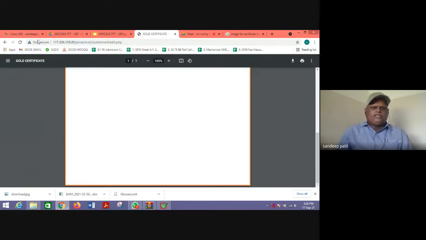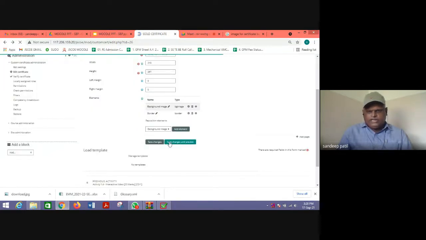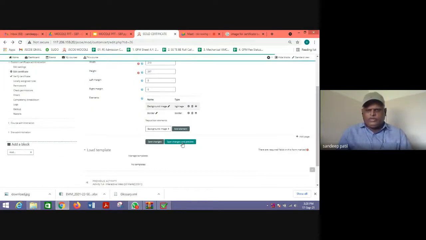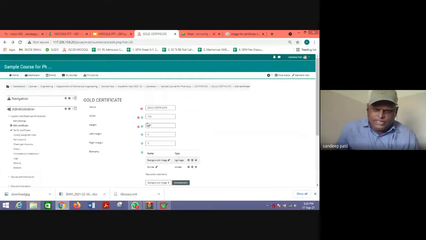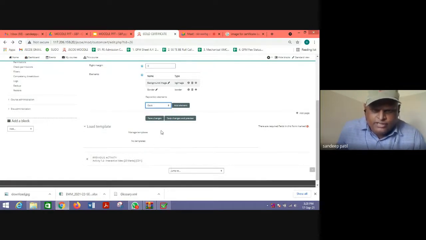So likewise, what we need to do is we add all those elements, and by trial and error, by clicking save changes and preview, you can prepare this particular certificate. So you can add the different things here. So let us write a date, use a text, student name, teacher name.